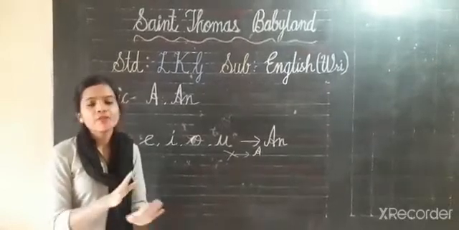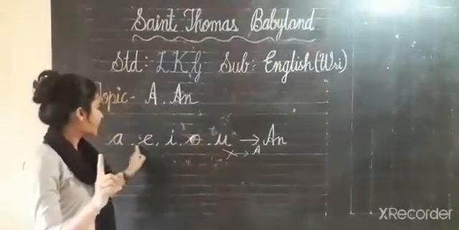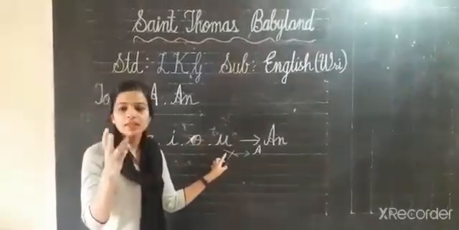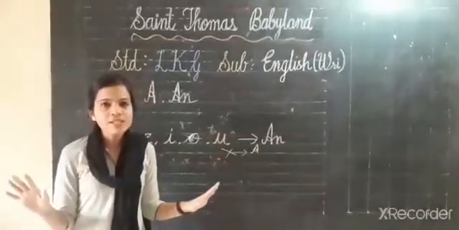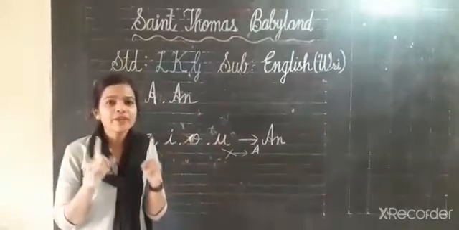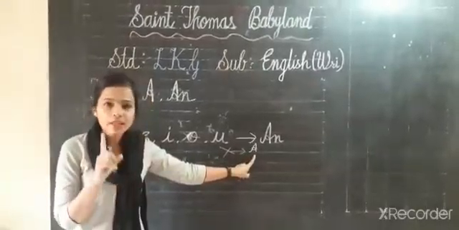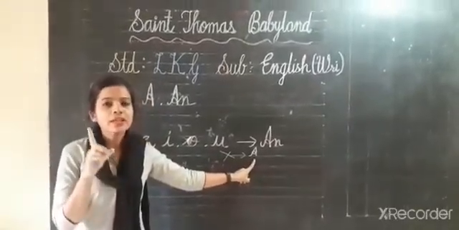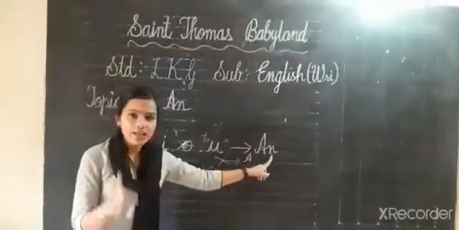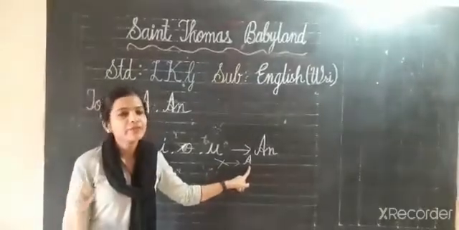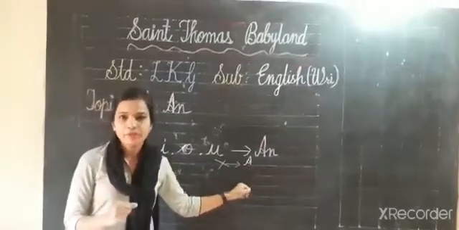And if vowels will not come, if vowels, that means A, E, I, O, U, will not come, at that time we have to write only A. Understood? Only A. If vowels will come, then we have to put AN. Or if not come, then we have to put only A. Okay? Now let's do in our Creeper book.